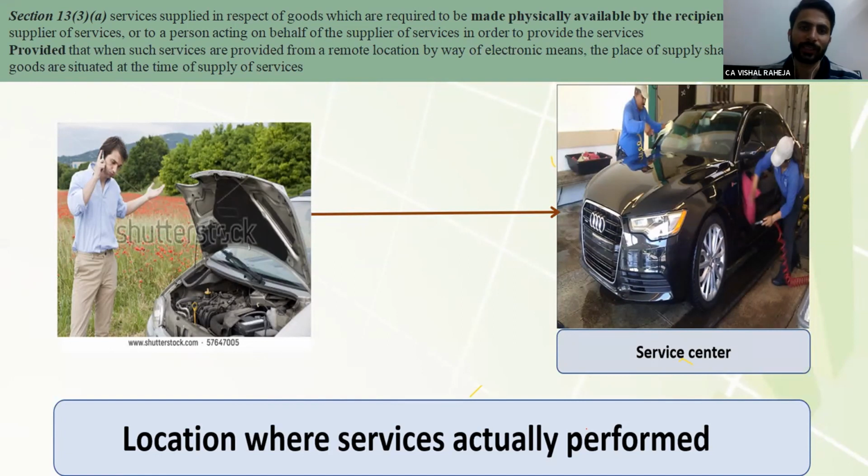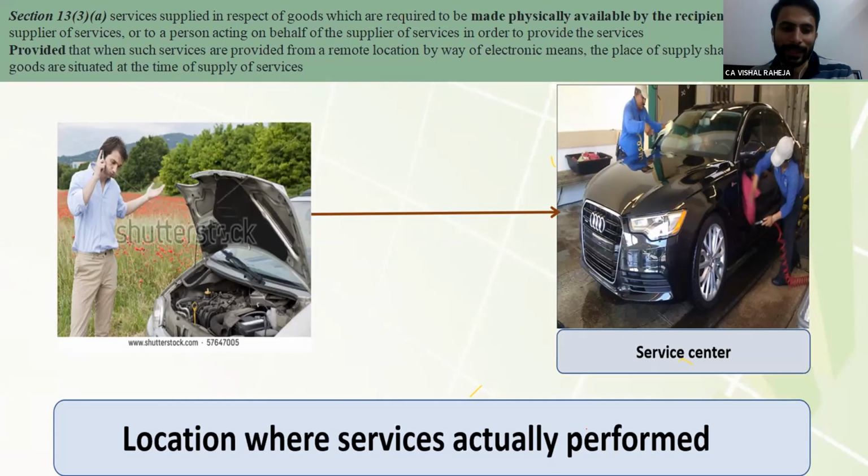Even if the recipient is outside India and the supplier is in India, the government tries to collect taxes, because they believe that if the supplier is in India, how can we forego the revenue? They always try to make a rule in such a way that the place of supply becomes India and they get the right to collect the taxes.